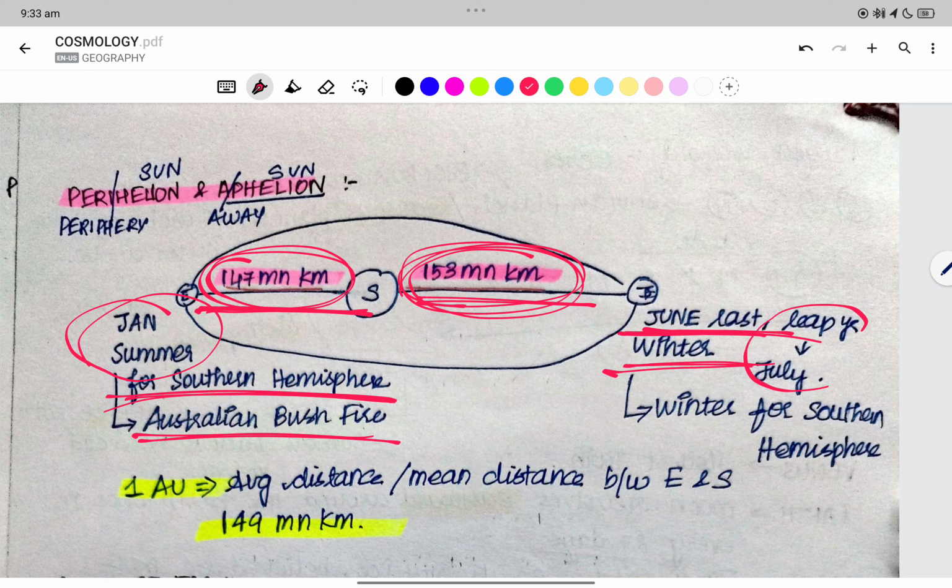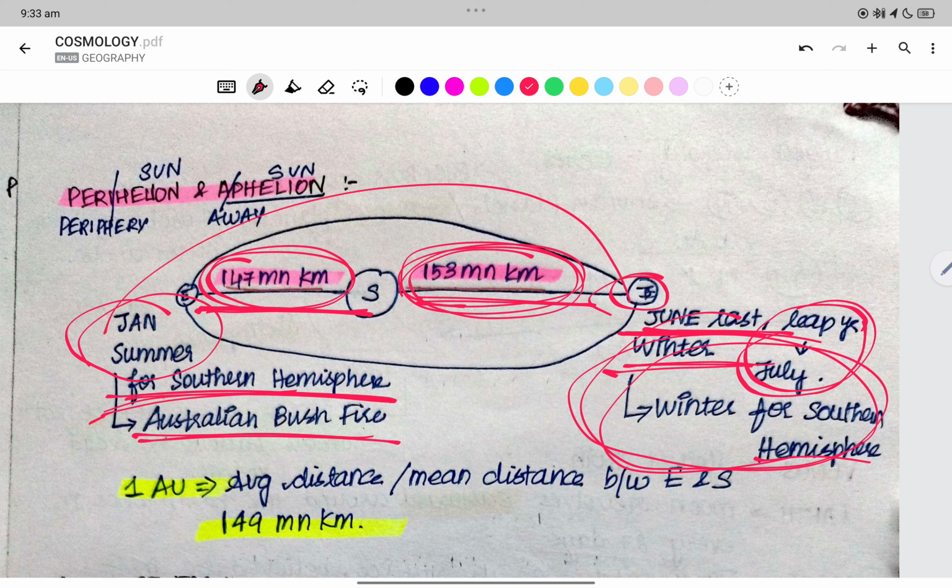So leap year, if it is a leap year, it is July. We have winter in the southern hemisphere. It is far; we are dealing with the southern hemisphere. Summer and winter are opposites, right? So January, and then 6 months after January is June.